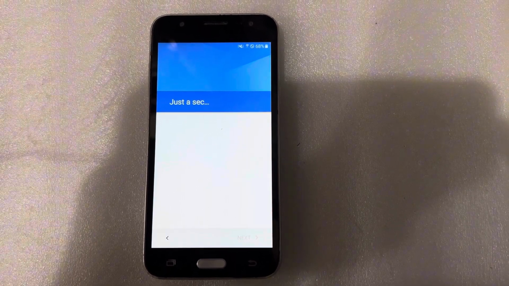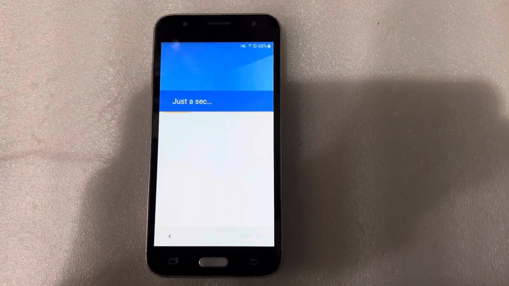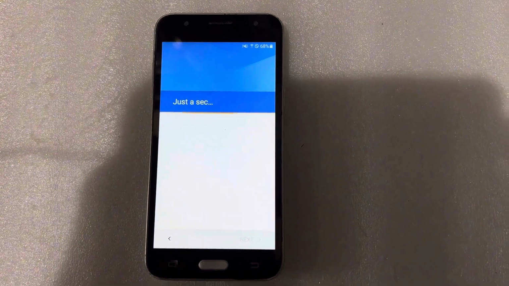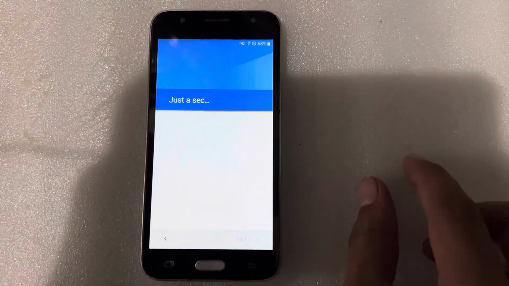This will take a little bit of time. You can wait for your phone till it shows the option.